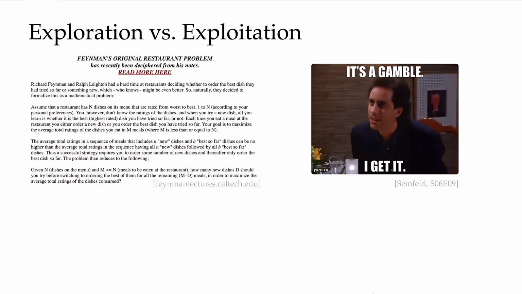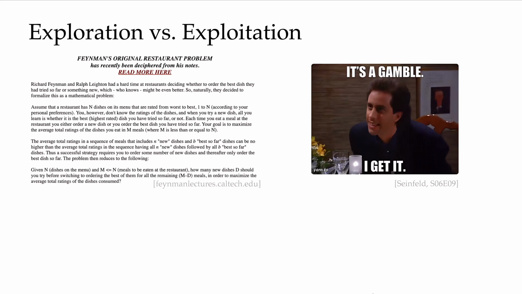The third challenge is a cousin of the self-generated data. If the agent's own actions decide what data we get, then at every step we face a tension. The cleanest way to feel the tension is through the problem that Feynman framed as the restaurant hunting problem. Imagine picking a restaurant for dinner. Do we go to our favorite, exploiting what we already know that we like, or should we try the new place that just opened? It might be amazing, it might be terrible. We won't know unless we try.